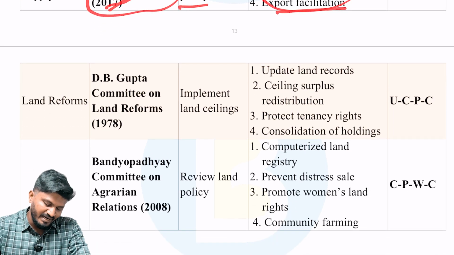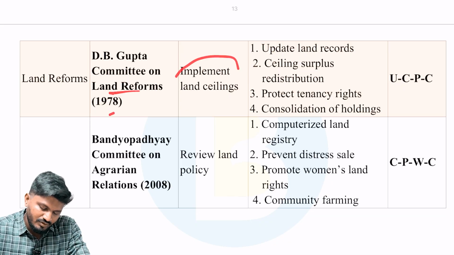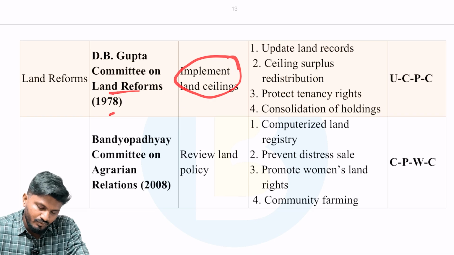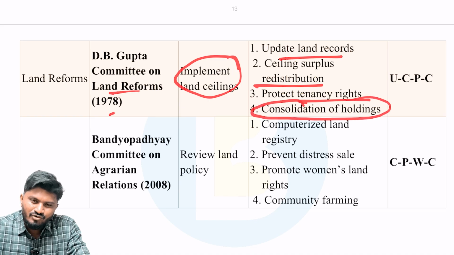Next is with respect to land reforms. So the important committee is DP Gupta Committee on Land Reforms. Aim is to implement land ceilings. Very old or outdated recommendations, but just have an idea about it. Recommendations are update land records, ceiling surplus redistribution, protect tenancy rights, and consolidation of holdings. All these things were recommended by DP Gupta.